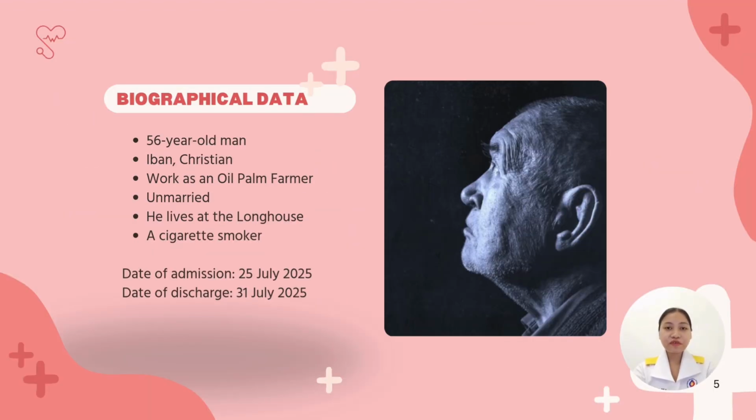Let me begin with introducing this patient's biodata. Mr. X is a 56-year-old Iban man and he is a Christian by religion. He works as an oil palm farmer and is currently unmarried. He resides in a longhouse and has a history of cigarette smoking. The patient was admitted on the 25th of July 2025 and was discharged on the 31st of July 2025.